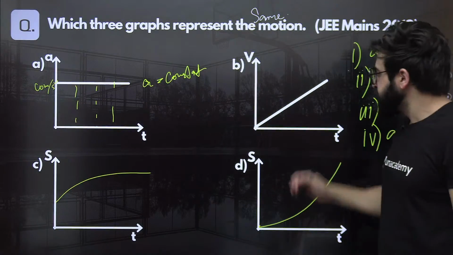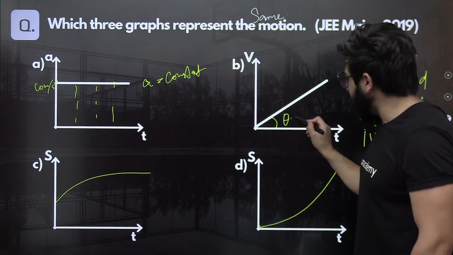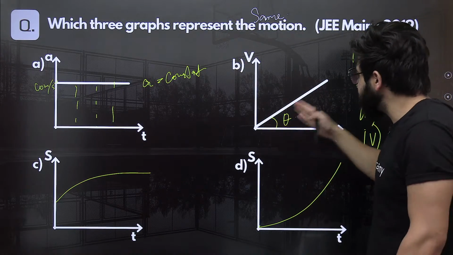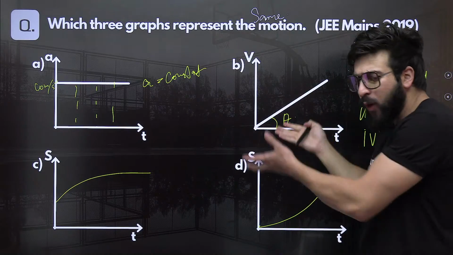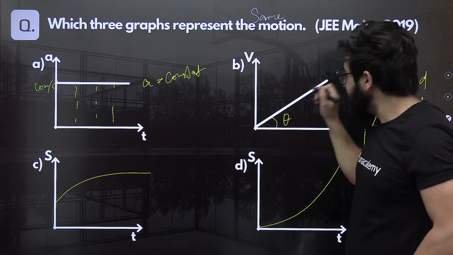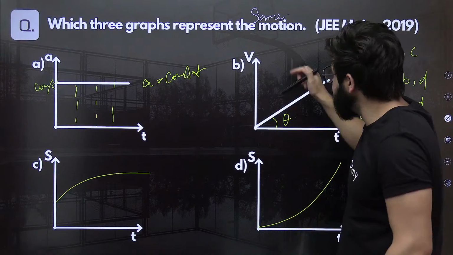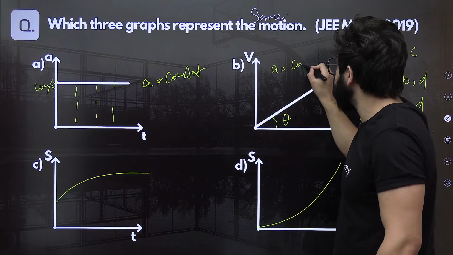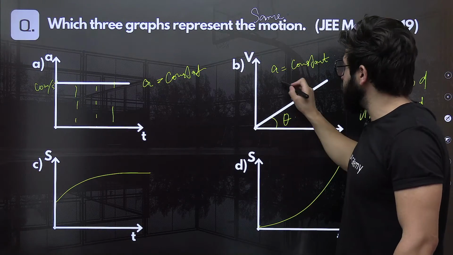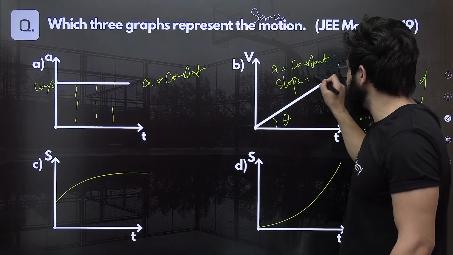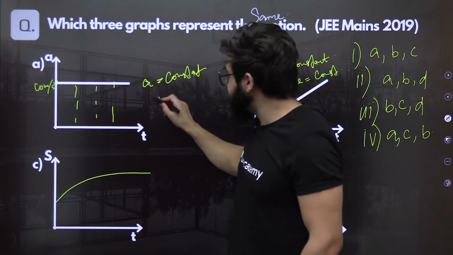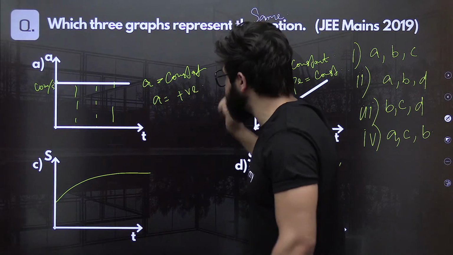In the second graph, this is a straight line. Can you tell me the slope of this graph? That is a velocity time graph. The slope of this velocity time graph will be constant. Why? Because at every point theta is the same and the velocity is changing uniformly. In this case, if the slope is constant, it means acceleration is constant. And in this case, clearly we can say acceleration is positive.